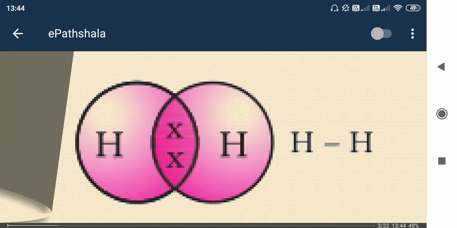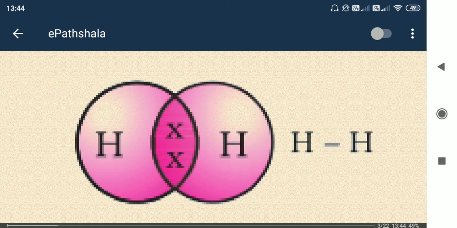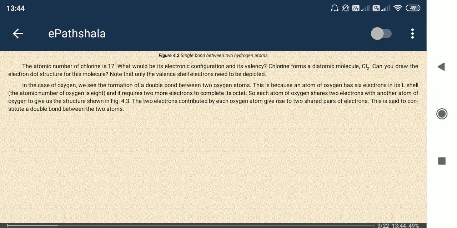So the next one. You can see the hydrogen bond, how it is written. So H dash H, actually we need to say H bond H. So one bond means two electrons. In case of a covalent bond, one bond means two electrons, two bonds mean four electrons. Each bond means two electrons. So three bonds means 3 into 2, that is 6 electrons in total.